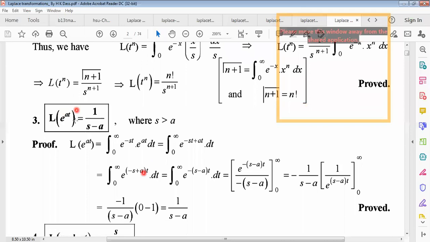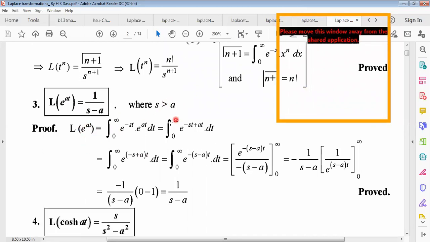Similarly, the third formula, which we have proved: Laplace transformation of e to the power at is 1 by s minus a, where s is greater than a. So for the Laplace transformation of e to the power at, in place of f of t we put e to the power at. It can be written as e to the power minus st plus at dt. Now we can arrange this as the integral from 0 to infinity of e to the power minus (s minus a)t.